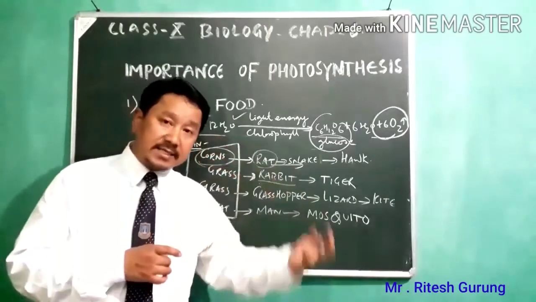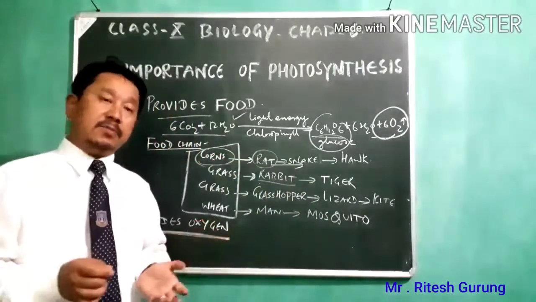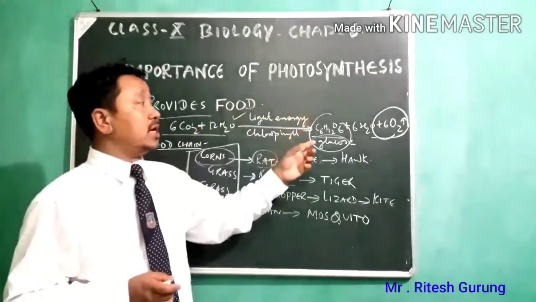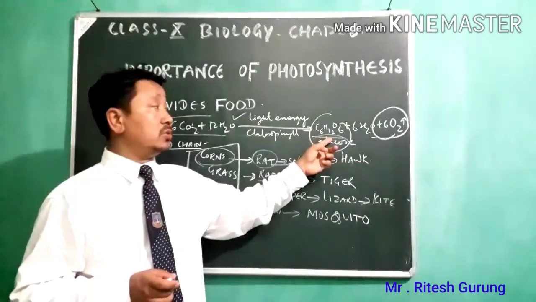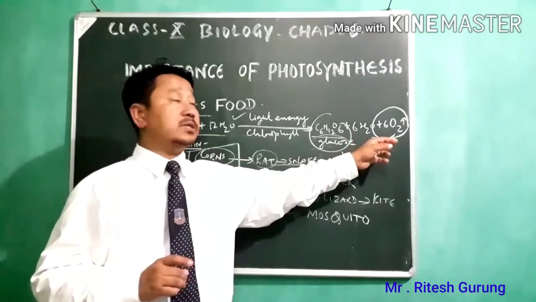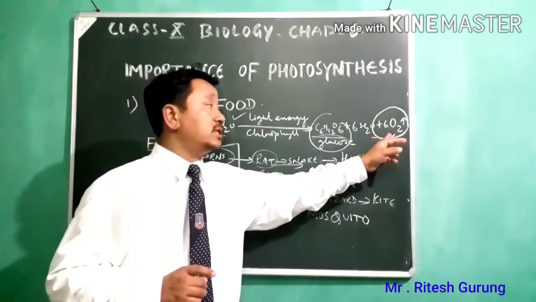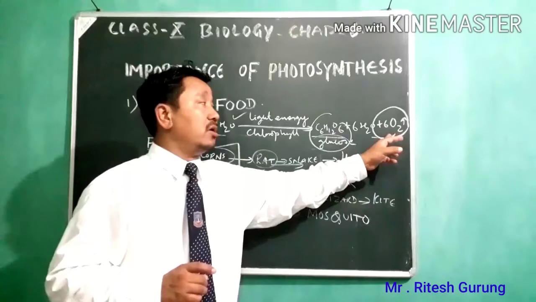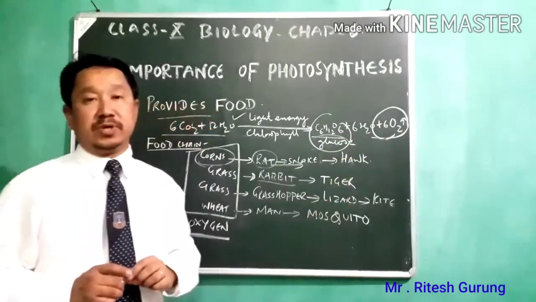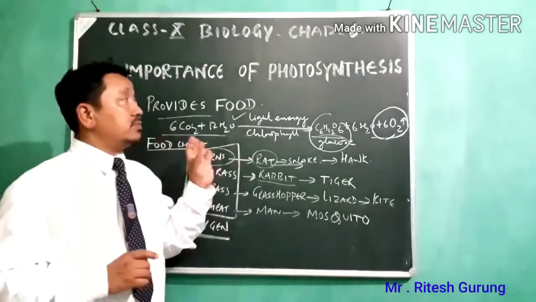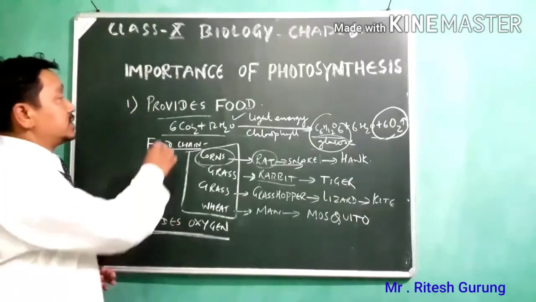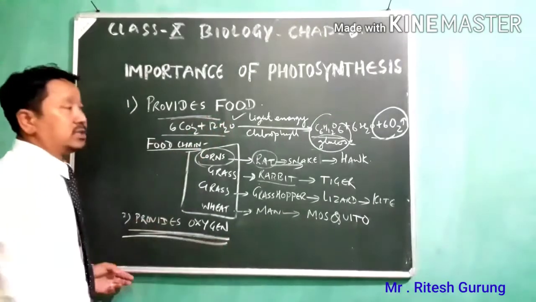First plants came, then animals, because plants were able to carry out the process called photosynthesis, so that they were able to produce their own food, which was also for the animals. Then plants were able to release this free oxygen to the atmosphere, which was needed by all the living creatures for their respiration. So that way we find this photosynthesis very important for 2 reasons, that is it provides food and it provides oxygen.